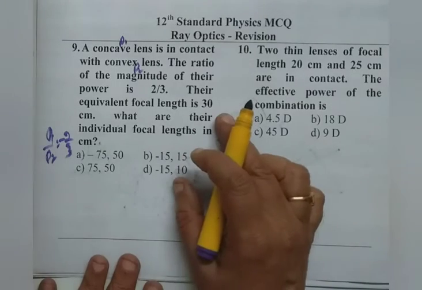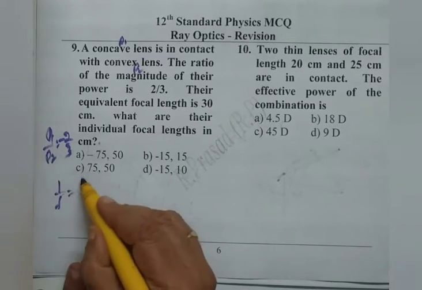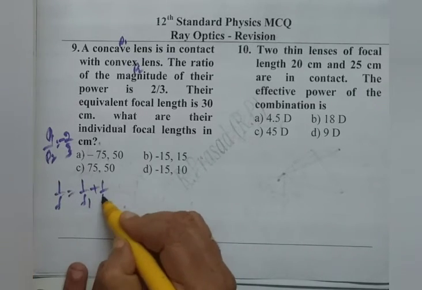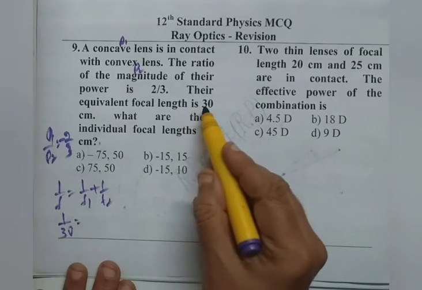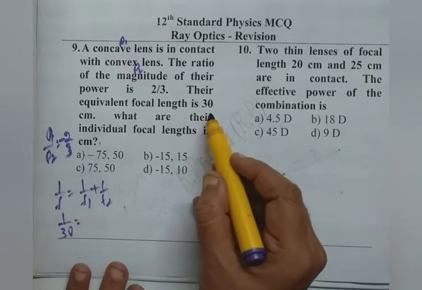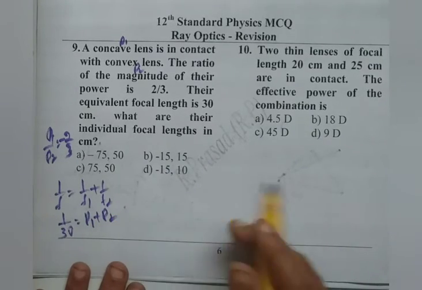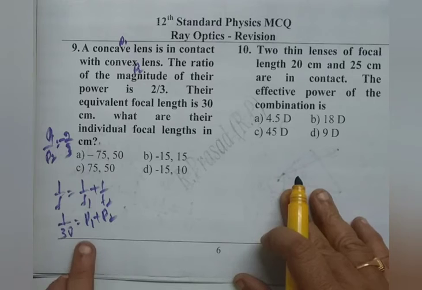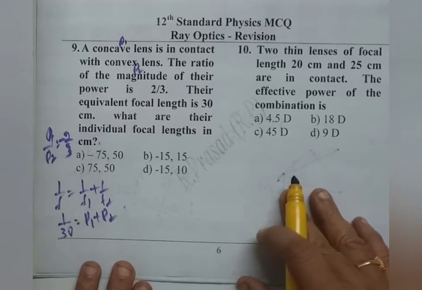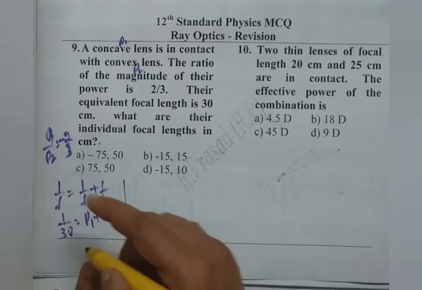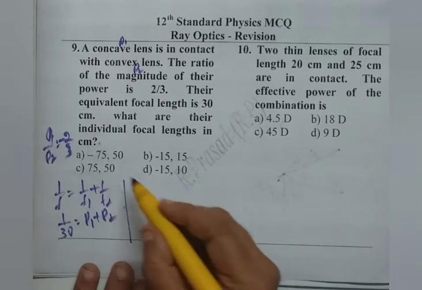And their equivalent focal length, according to the combination formula, 1 by f equals 1 by f1 plus 1 by f2. 1 by 30 is the equivalent focal length. It is to be taken as positive. And we can take P1 plus P2 because 1 by f1 is P1, power of the first lens, 1 by f2 is power of the second lens. But we know P1 by P2 is given as minus 2 by 3.